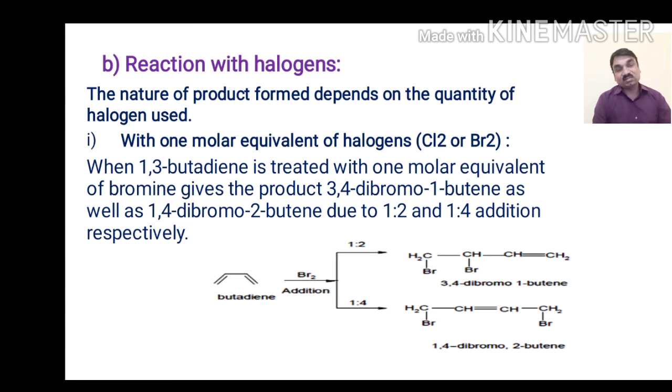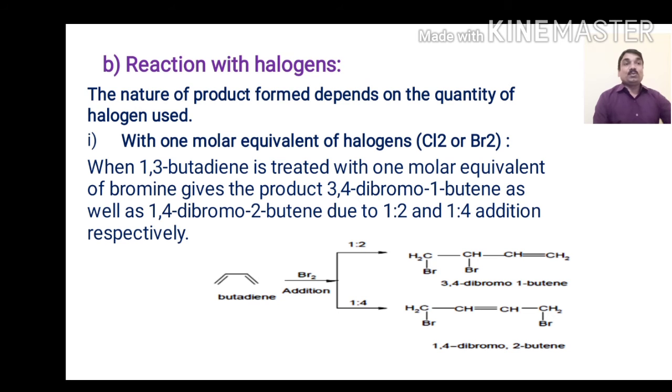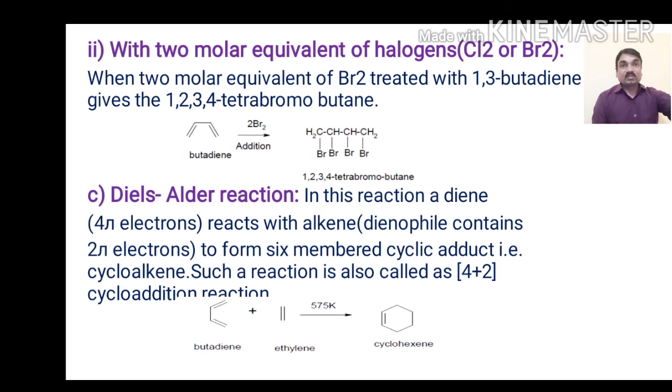As we have discussed already, addition of HX to 1,3-butadiene undergoes two types of reactions, that is 1,2 addition product and 1,4 addition product. When butadiene is reacted with bromine, it undergoes addition reactions and follows the same 1,2 addition and 1,4 addition pattern. The 1,2 addition product is 1,4-dibromo-1-butene, and the 1,4 addition product is 1,4-dibromo-2-butene as the main product.